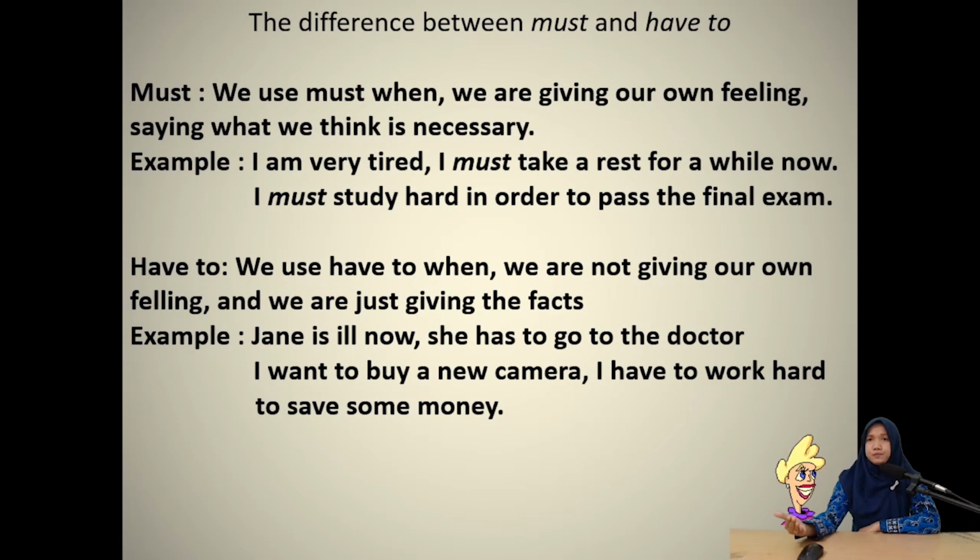Next, have to. When you use have to, as you can see in the slide, there is an external factor that affects you. It is not because of your own willingness. There are some factors that affect you to do something.